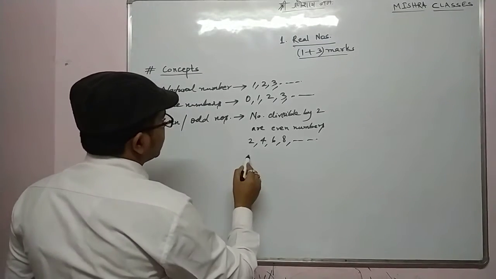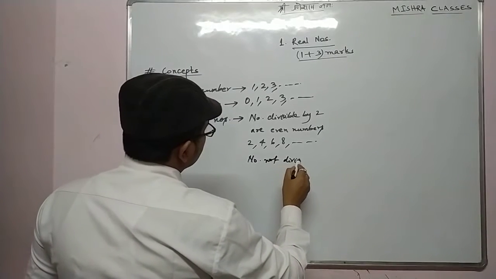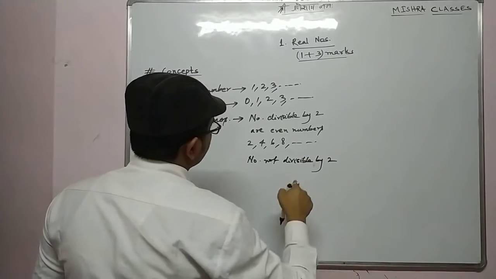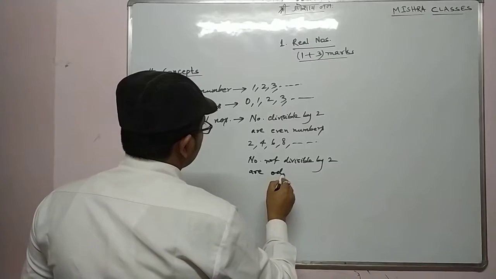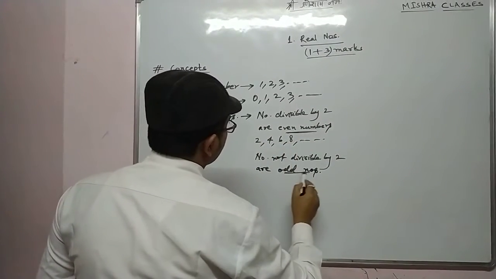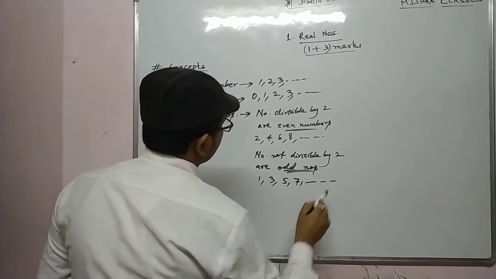Now numbers not divisible by 2 are what? Odd numbers. These are even numbers and these are odd numbers. The odd numbers are 1, 3, 5, 7. Alright, these are basic concepts.